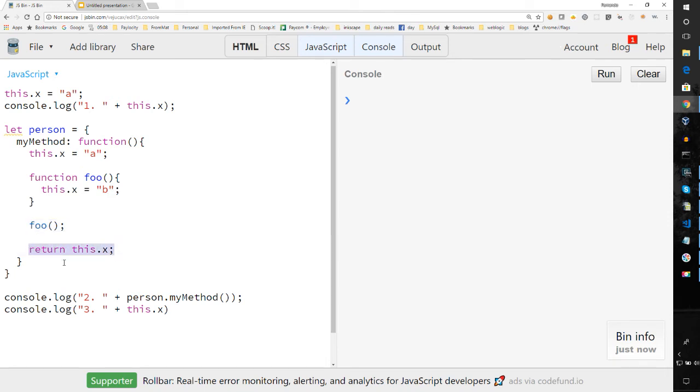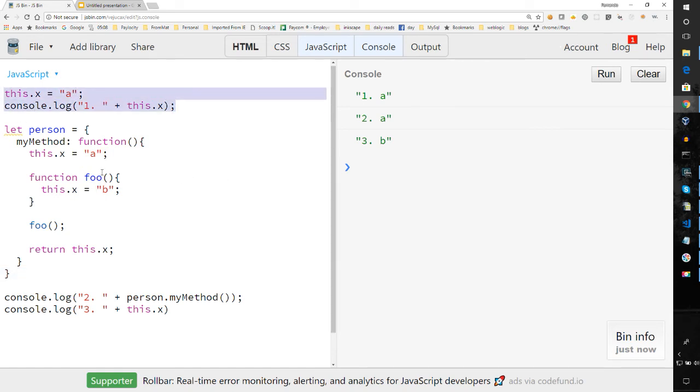So let's take a look at what it does. In this case, I'm calling the method person, my method, which goes through that whole process that I described. Then I'm going to again display the value of this.x from the global context. So let's see what it does. What would you expect it to do? As you notice here, the first one gives us what we expect, a, no big deal there.